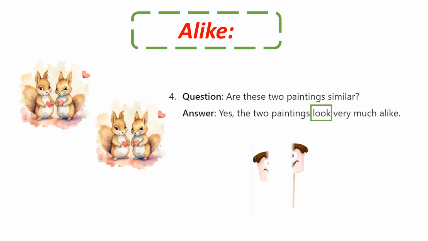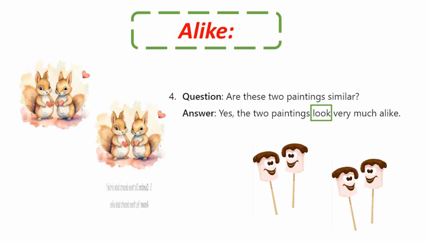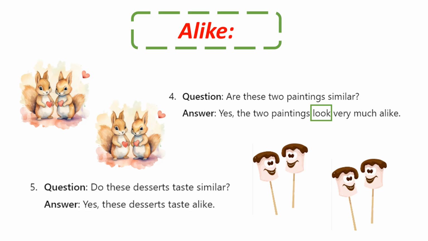Here is another example. Here are two marshmallows with chocolate. I love it. And here's a question and answer. Do these desserts taste alike, taste similar? Yes, these desserts taste alike. So here we used alike and also the sense verb taste. Let's go.